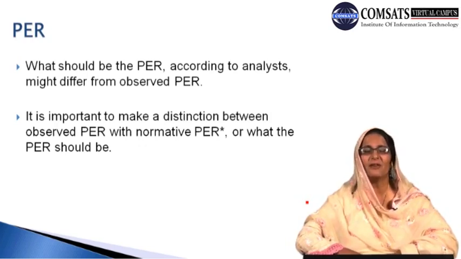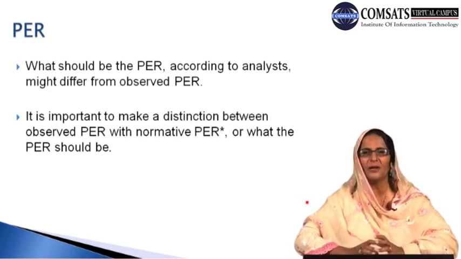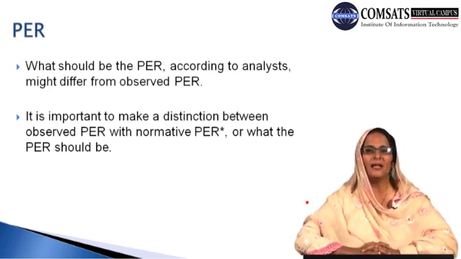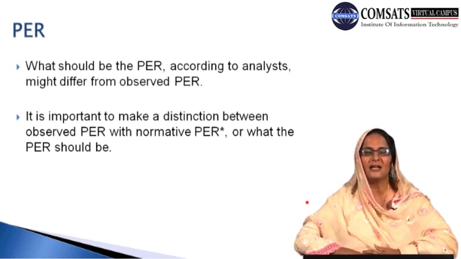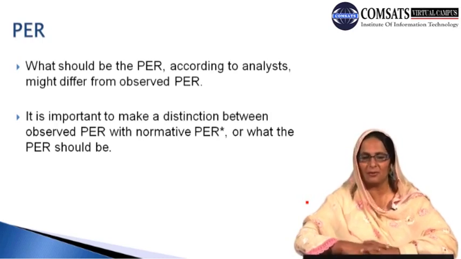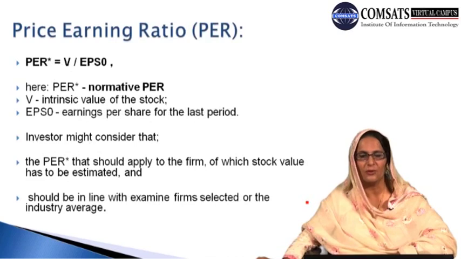We have to analyze and clarify what the possible difference is between the observed price earning ratio and the normative price earning ratio, which is indicated by PER star. The normative PER star indicates what the level of price earning ratio should be, and the observed PER tells us the actual situation that we can study, that we can read about the real situation.